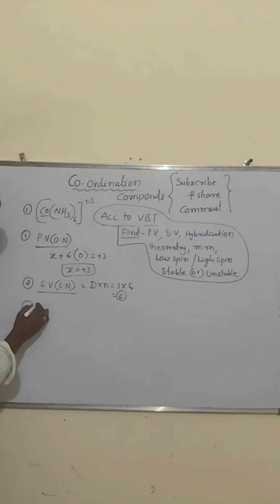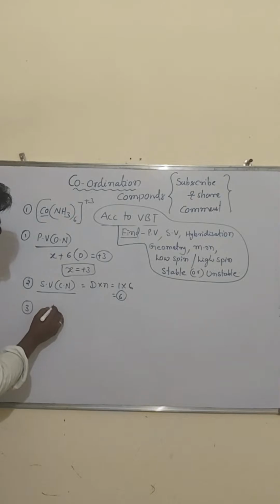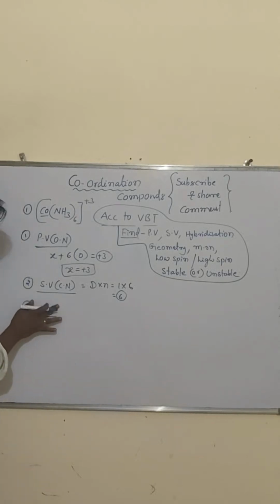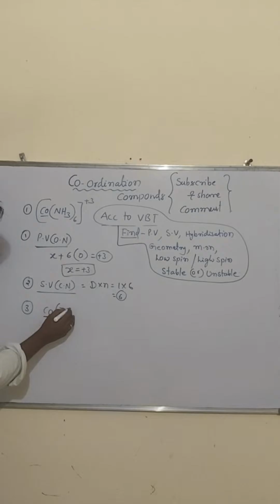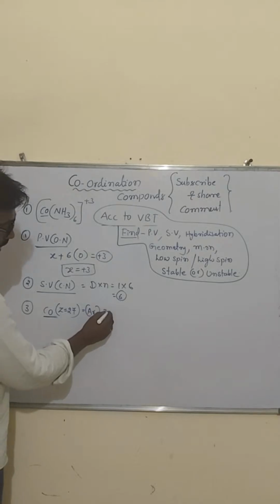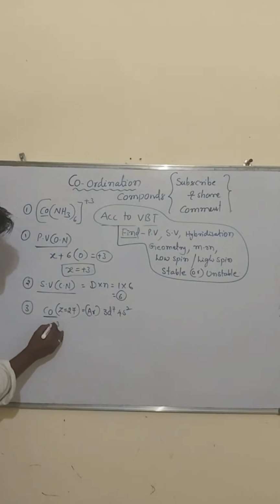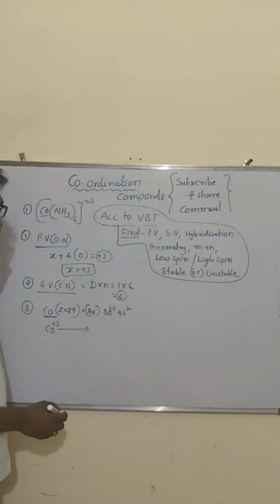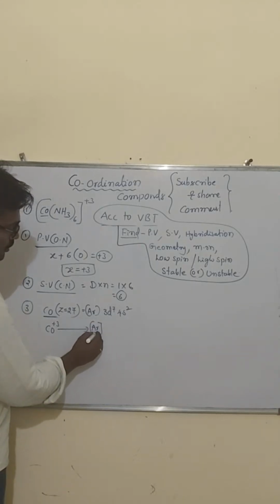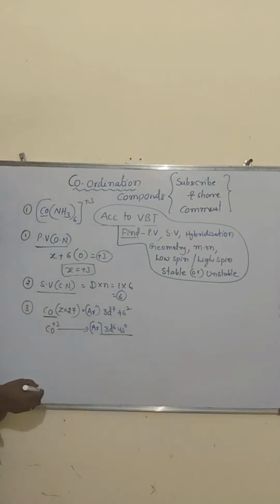Then third one you have to identify the hybridization. So whatever oxidation state we found, when cobalt is in +3 oxidation state, what is the electronic configuration, you must note. First, what is the atomic number of cobalt? 27. What electronic configuration do we write? Argon 3d7 4s2, right? Then for Co3+, we remove 3 electrons, so argon 3d6 4s0, we take.